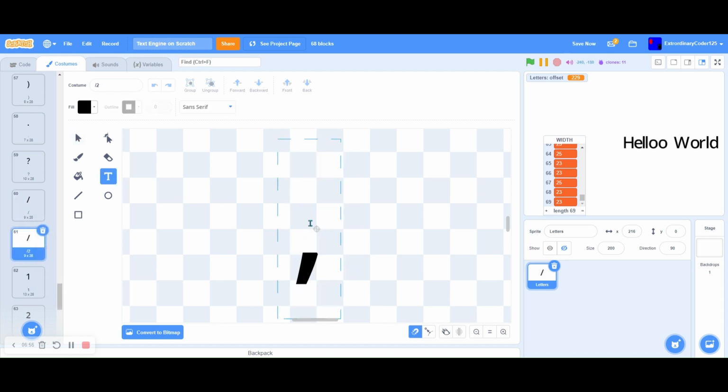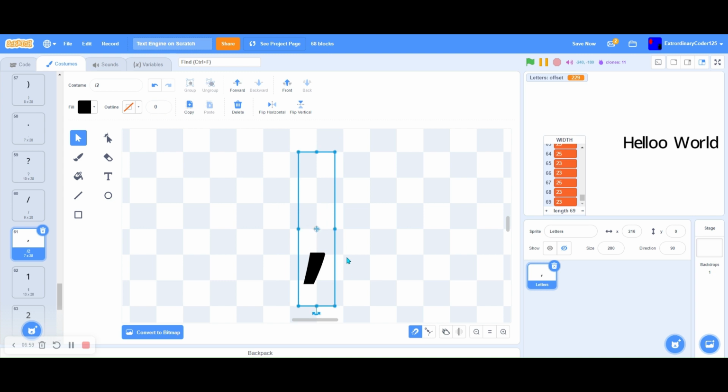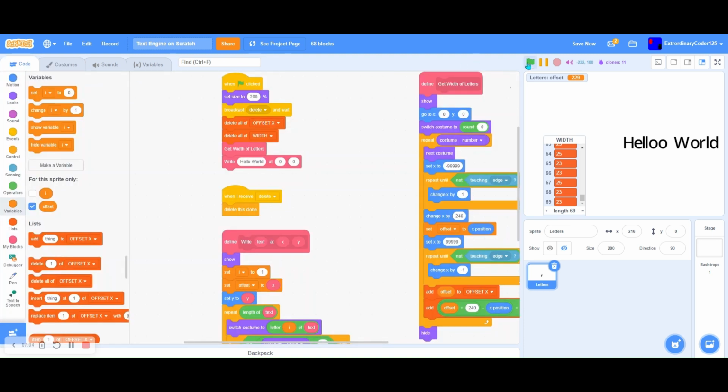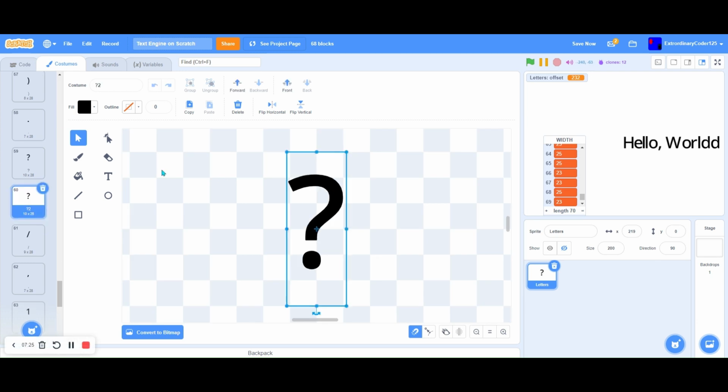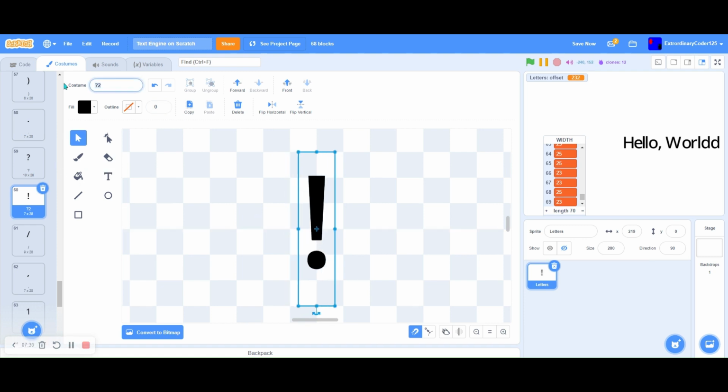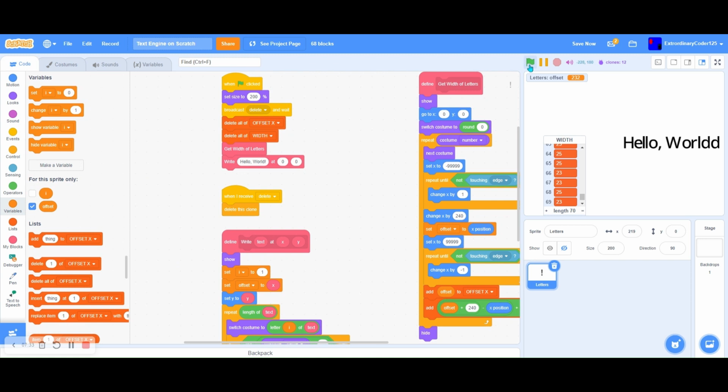So yeah, here we go. Duplicate. And look, Scratch, whenever you drag it, it sets it to the automatic position that it would be in if you were making a text editor. So that's just really helpful, Scratch. Thank you for that. Hello world. So now, bam. Yeah, I'm pretty sure that space is too big. There we go. So I did remember putting an exclamation point. So wait, I'm pretty sure I put one here. So I kind of didn't. I don't even know how, because I thought I did. I literally remember doing that. But yeah, so now it should work.